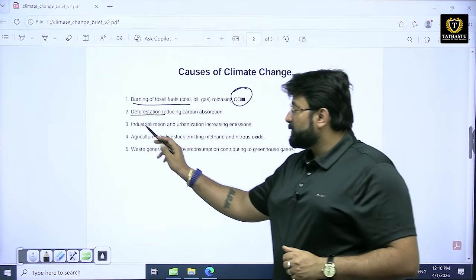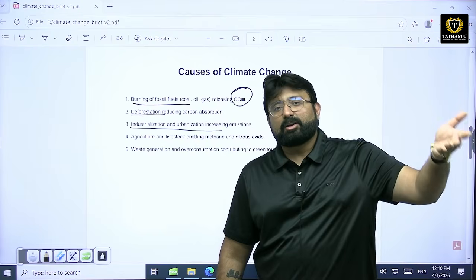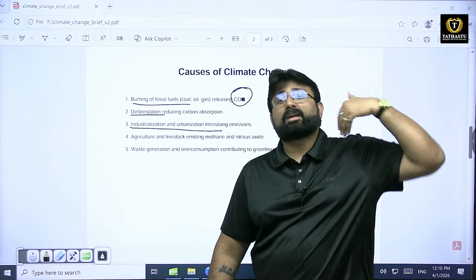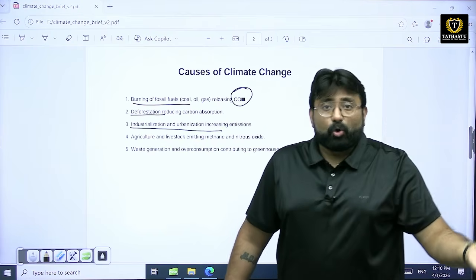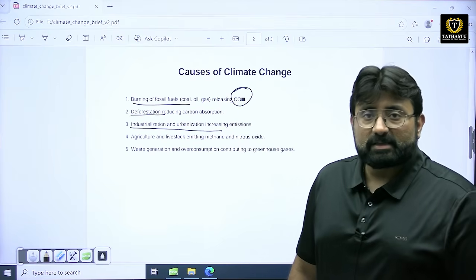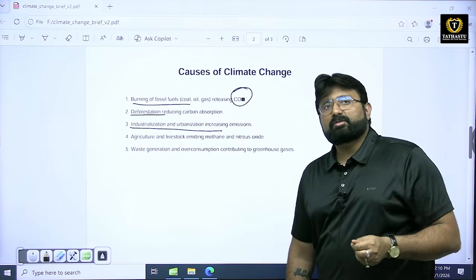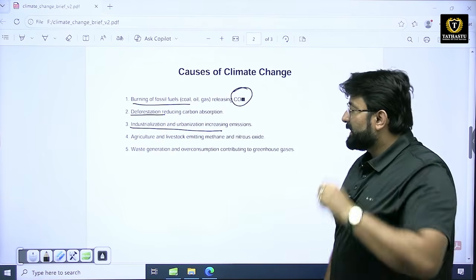Another major scenario is related to industrialization and urbanization. The industries are emitting huge amounts of carbon dioxide. The urbanized homes are liberating a high amount of greenhouse gases from their ACs, etc. And that is why the amount of greenhouse gases is increasing in the atmosphere.